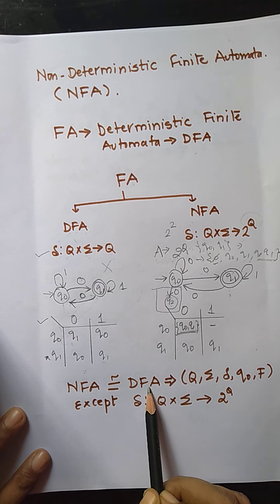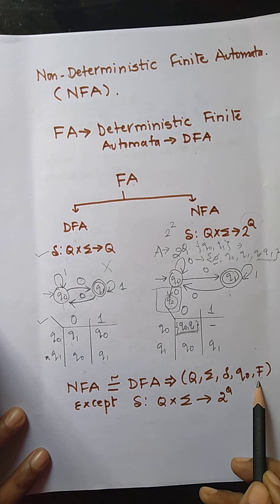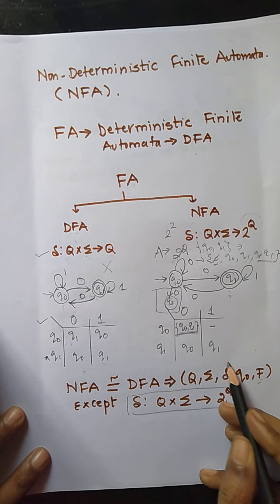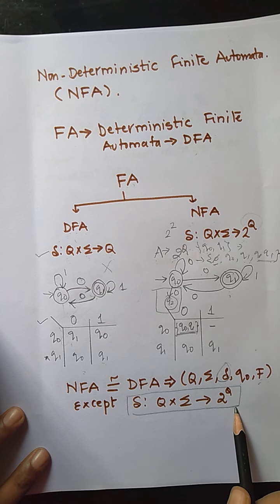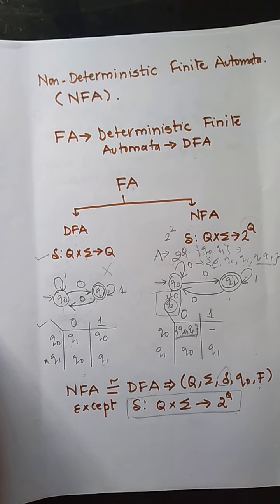So what is NFA? NFA is similar to DFA, which also consists of a 5-tuple: Q, sigma, transition function, initial state and final state. But the main difference from DFA is in the transition function, where the input symbol with the current state always goes to a set of states, which is called the power set of Q. So this is the difference between NFA and DFA. Normally they ask for 5 marks, or sometimes 10 marks, to write a short note on the difference between DFA and NFA. So it is very necessary to know the difference between NFA and DFA.